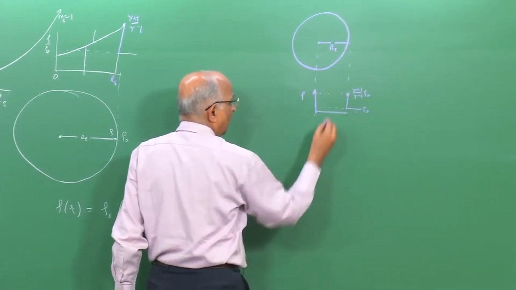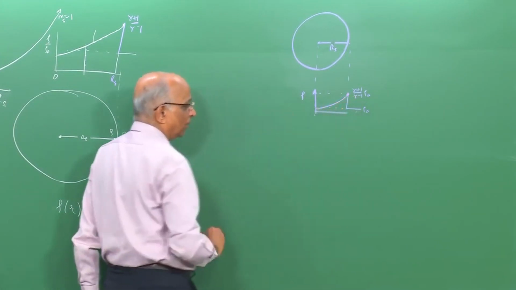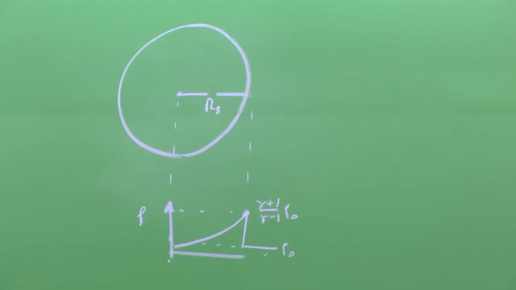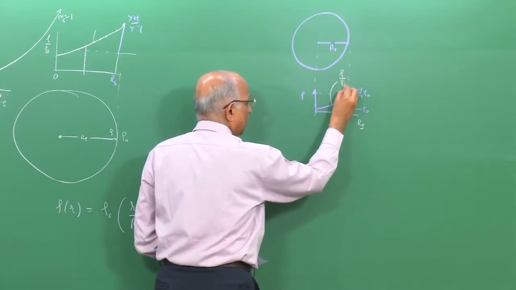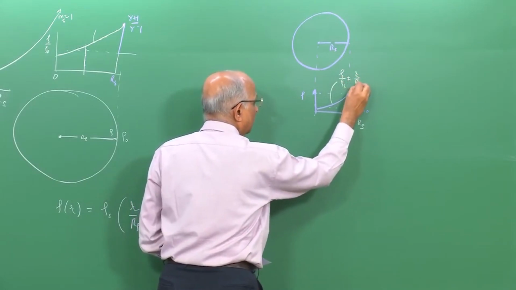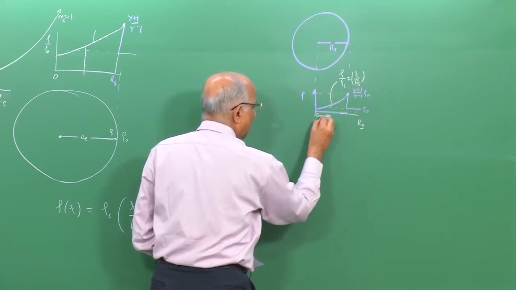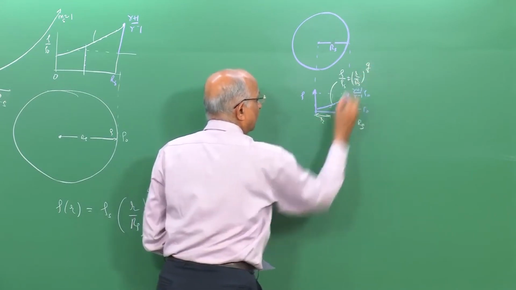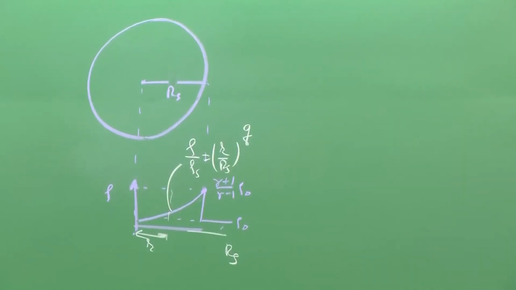This is the value, and then because of the expansion behind the shock, the density keeps falling. This particular profile, this is equal to r s, and the density at the surface rho s is related to rho at any radius r by rho by rho s equals r by r s, to the power q. This is what we are assuming. With this assumption, let us try to predict something like the motion of a blast wave.